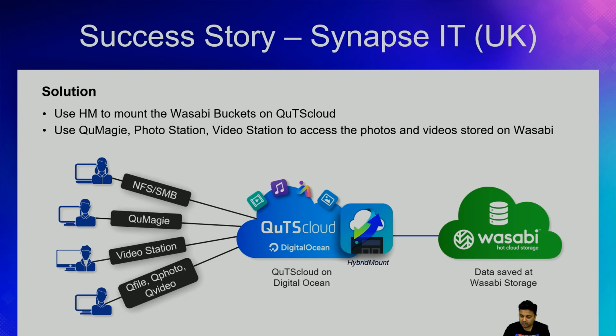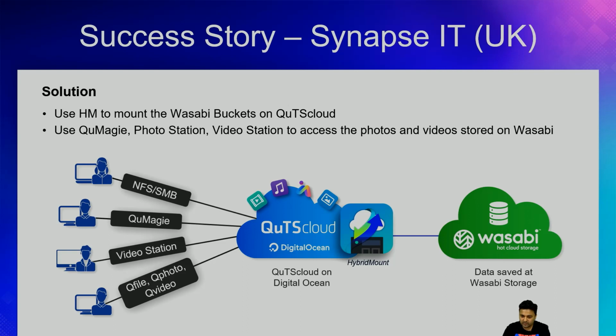As I already mentioned, you can mount any cloud storage onto QuTScloud. So they used the Hybrid Mount application to mount Wasabi storage, and then they used applications like Qmagie, PhotoStation, and Video Station, and they also used NFS and Samba, different NAS protocols, to access all this data in a very good way.